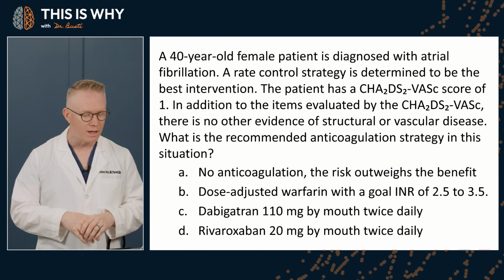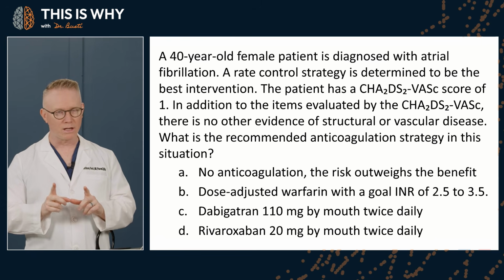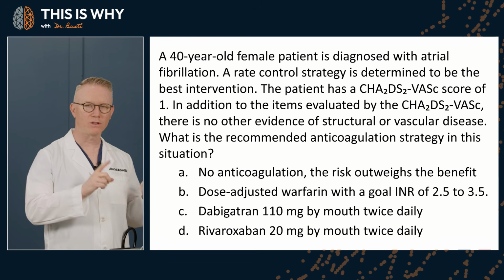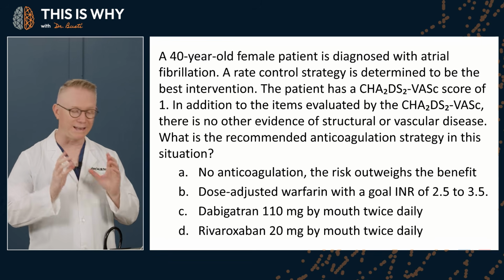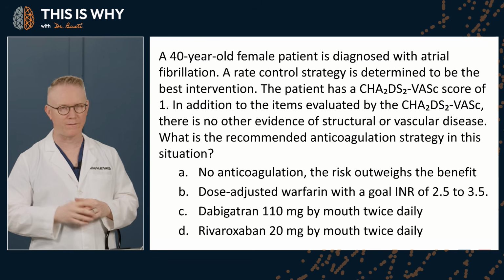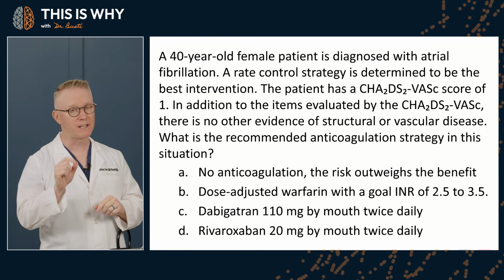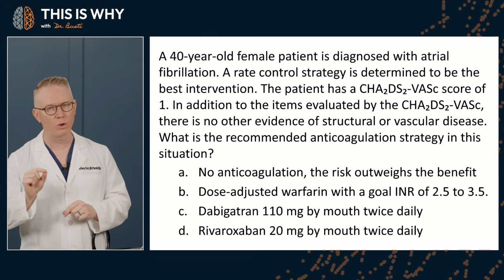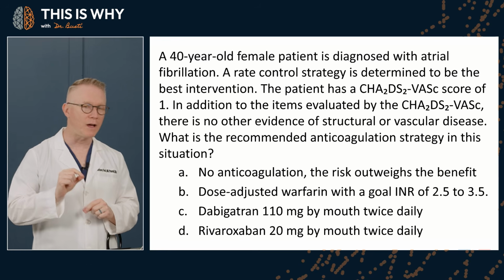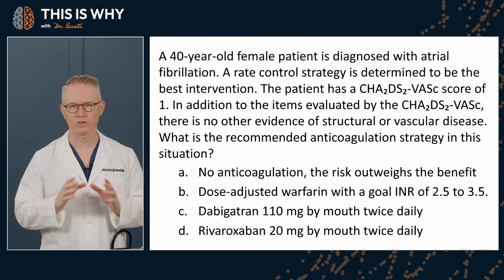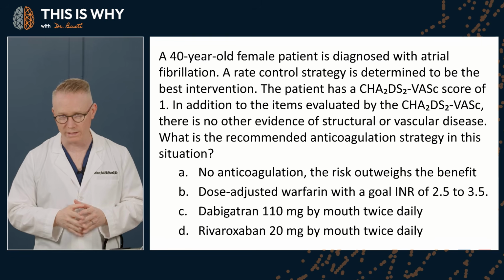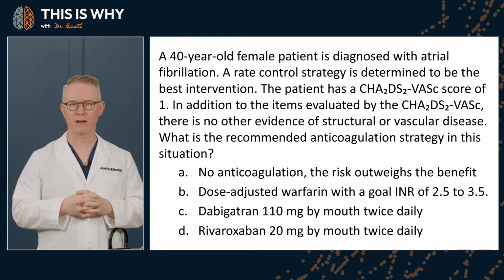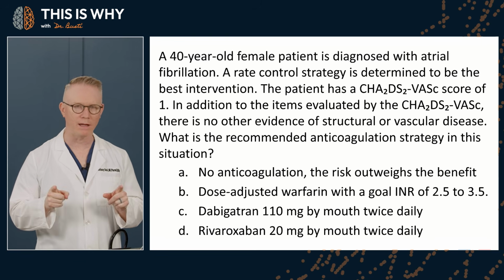Okay, now, this question is testing a clinical decision-making scenario related to stroke prevention in afib. Specifically, it's assessing your understanding of how the CHA₂DS₂-VASc score is used to stratify stroke risk and determine whether anticoagulation therapy should be initiated.